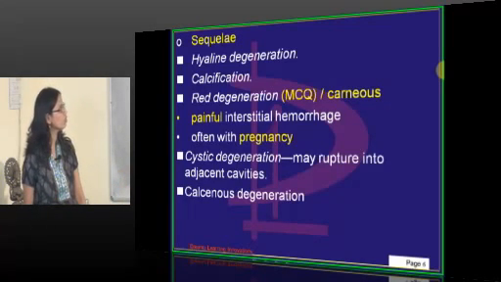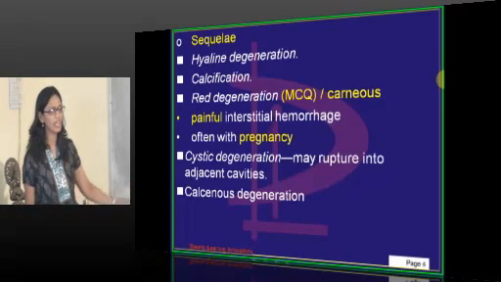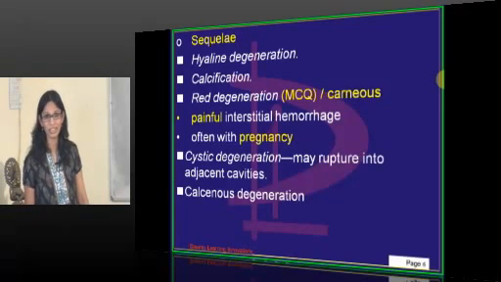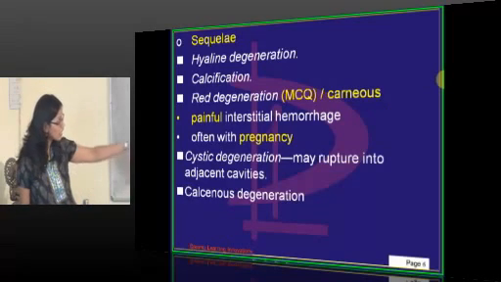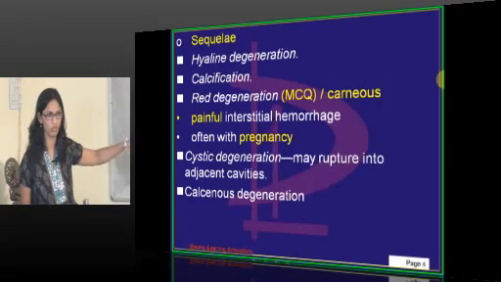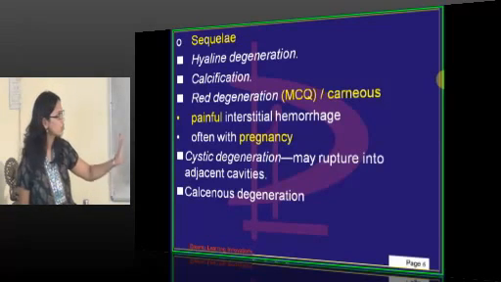So this is a painful interstitial hemorrhage often with pregnancy. The second name of red degeneration is Carneous degeneration. It is also called Carneous degeneration. There is one more degeneration, calcific degeneration, also there. So just don't get confused with these two different things. It is Carneous degeneration because always you will get confused with the two things which are more common. So that's why.